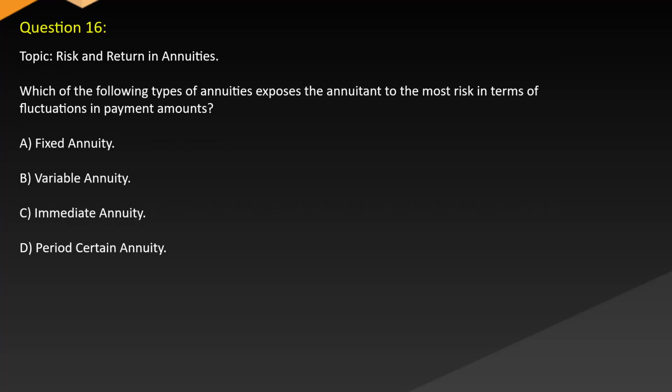Question 16. Topic: Risk and return in annuities. Which of the following types of annuities exposes the annuitant to the most risk in terms of fluctuations in payment amounts? A. Fixed annuity. B. Variable annuity. C. Immediate annuity. D. Period certain annuity.